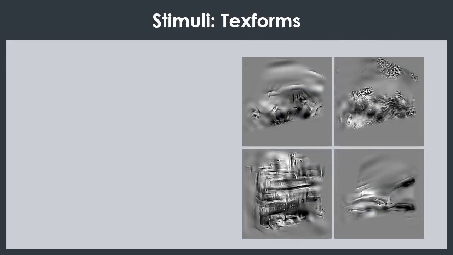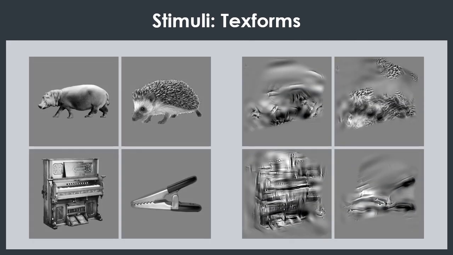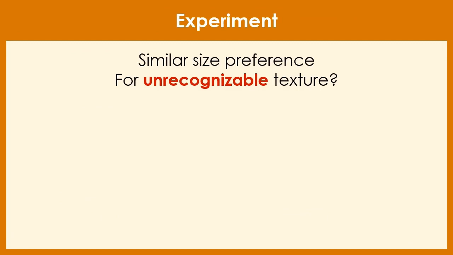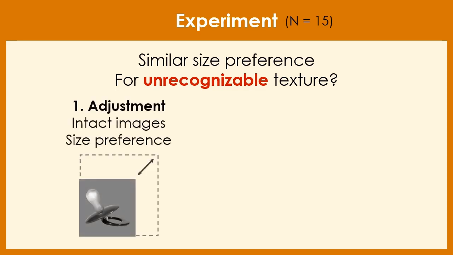And here are some example texforms we used in the experiments, and here is what they look like before distortion. In the experiment, we simply ask if we can find similar size preferences for intact images and texforms. We did this in two steps. We first measured what people like in intact images, and then we tested if that is what people like in texforms as well. In the first part, we used a size adjustment task on intact images. The images were shown, and then people made adjustments until the image looked good to them. Simple task.